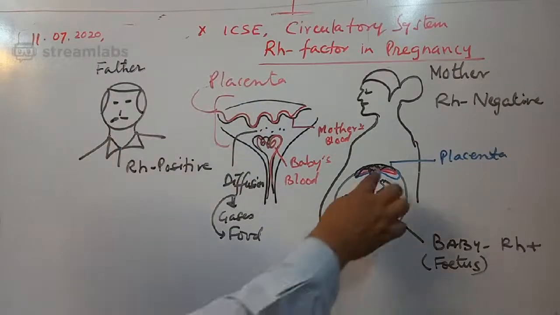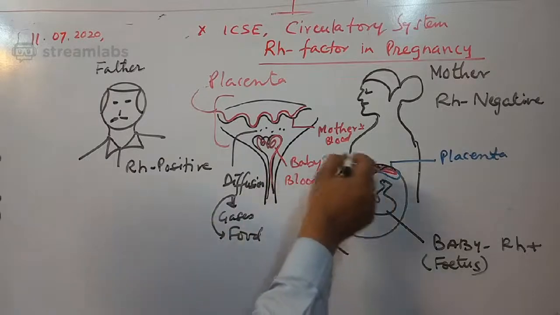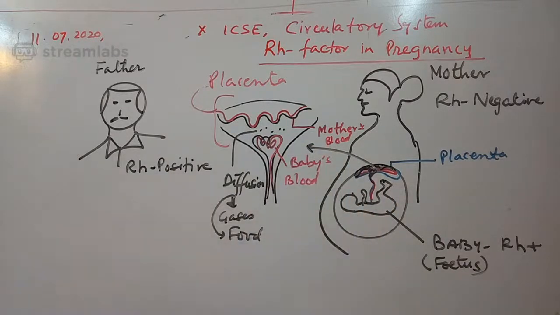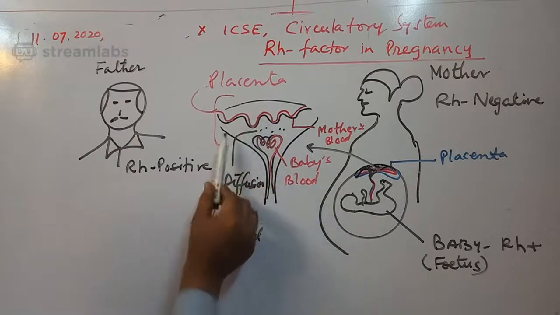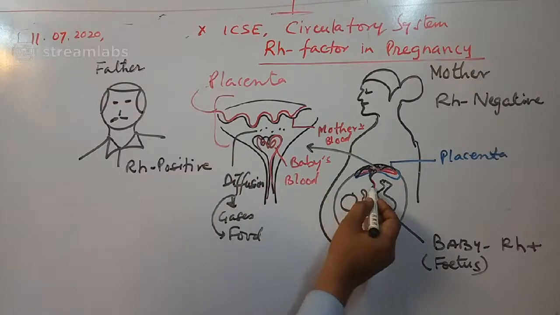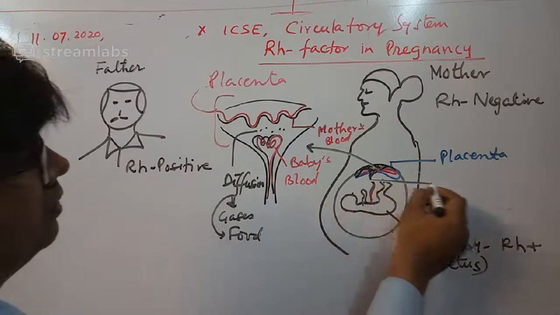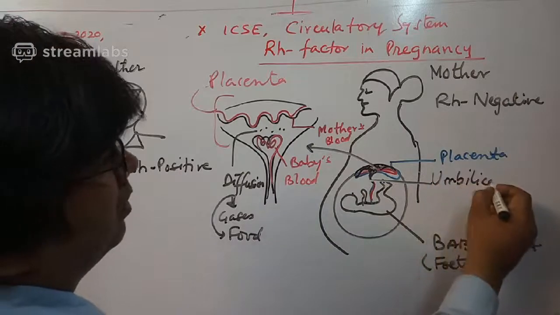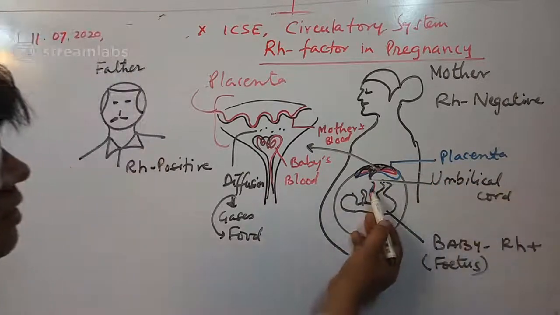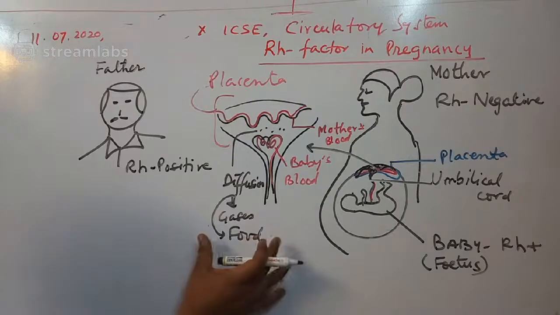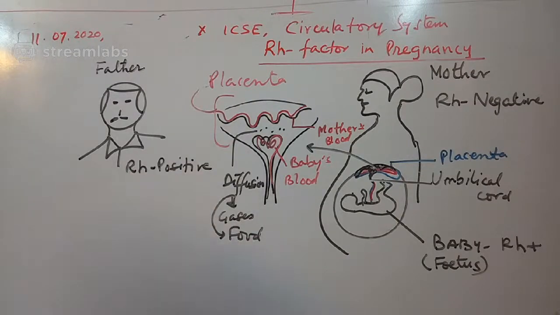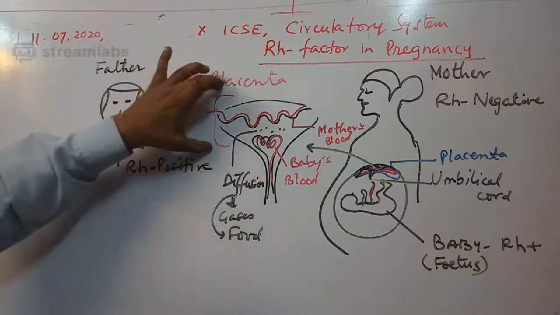Something is happening here. This part I have magnified. I hope up to here I am clear. So the mother's blood and the baby's blood are not in direct contact. Only diffusion takes place through the placenta, and this part is actually called the umbilical cord. This cord carries the diffused gases and food to the baby, and in turn the baby gives back carbon dioxide and urea to the mother. So more or less, things take place here from this placenta only.